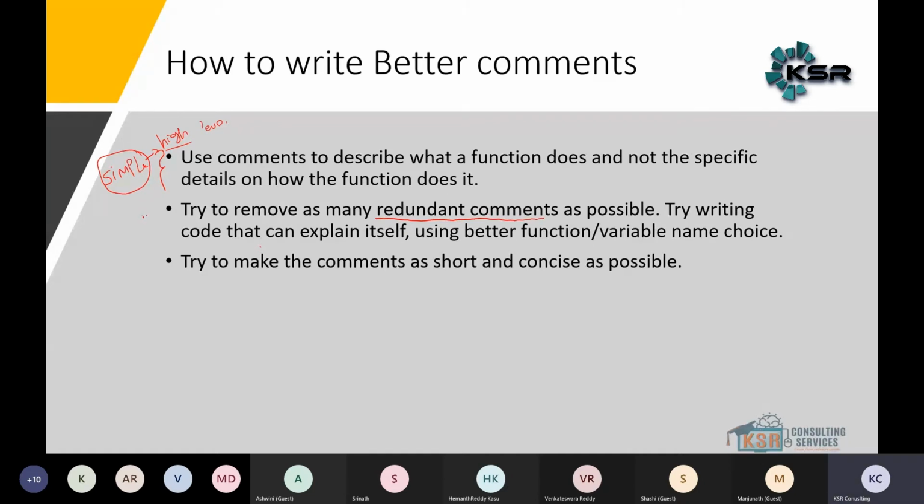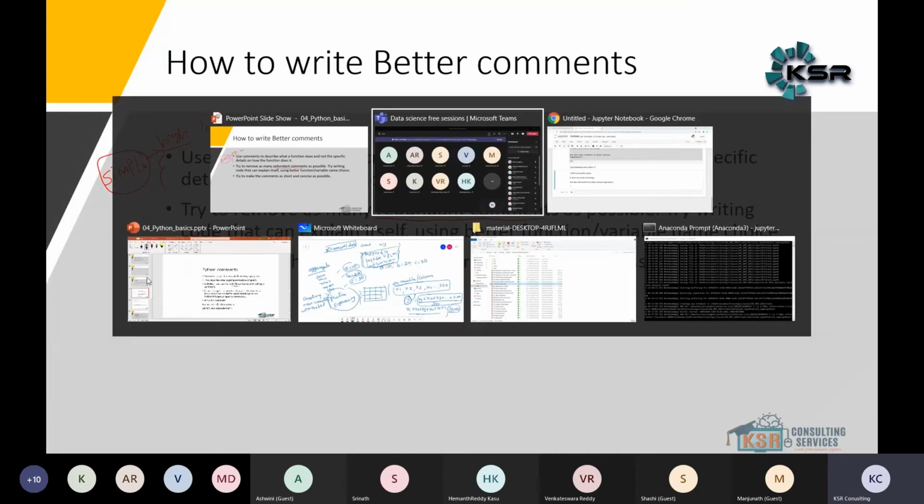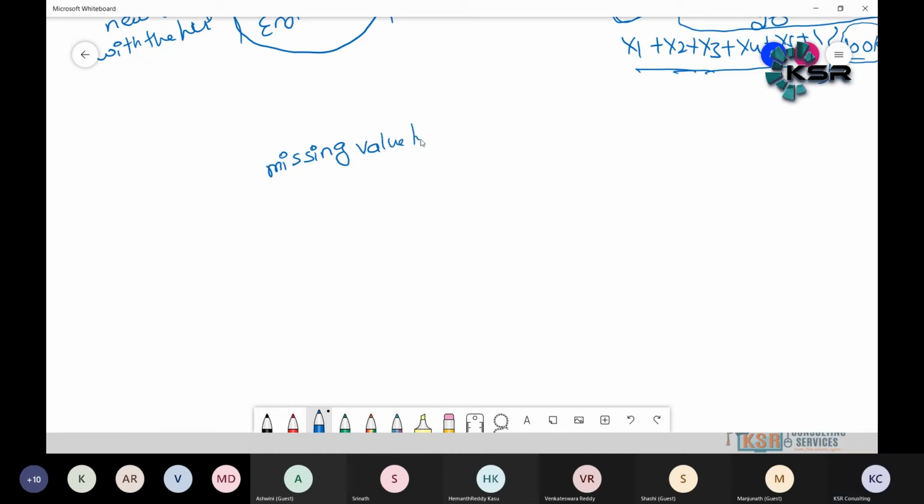Give better function names and variable names, so that people are able to understand. For an example, let me give one example to all of you. I want to write code for missing value treatment. One way is what I have done: I have written a def, I mean def is nothing but a function.